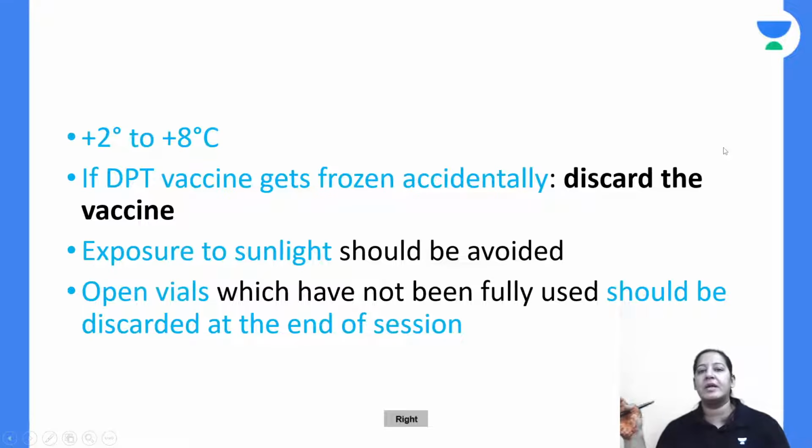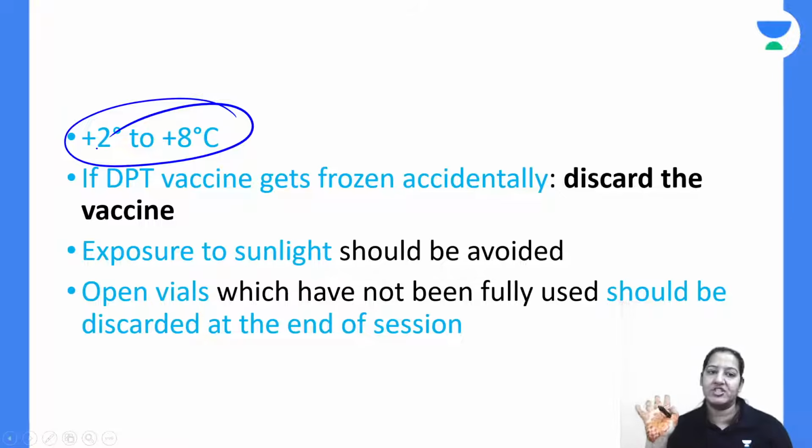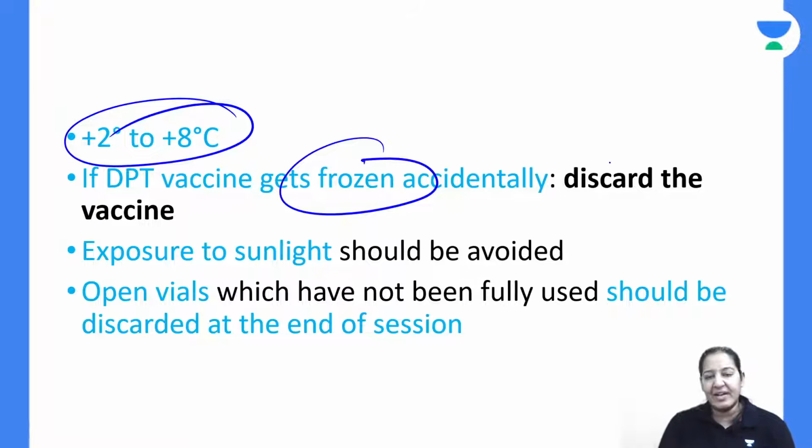That's all about DPT. The vaccine should be kept in cold storage, at 2 to 8 degrees, in the fridge, not the freezer. It should be like COVID, kept in the fridge. And if it is accidentally kept in the freezer and frozen, you have to discard it. No exposure to sunlight. Pack it in cartons, right?